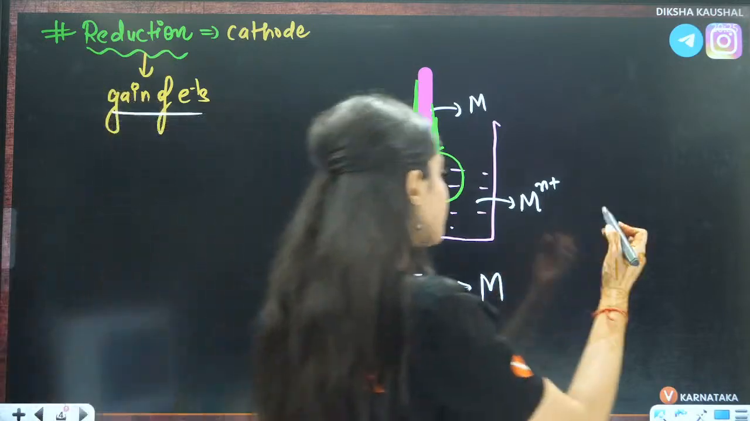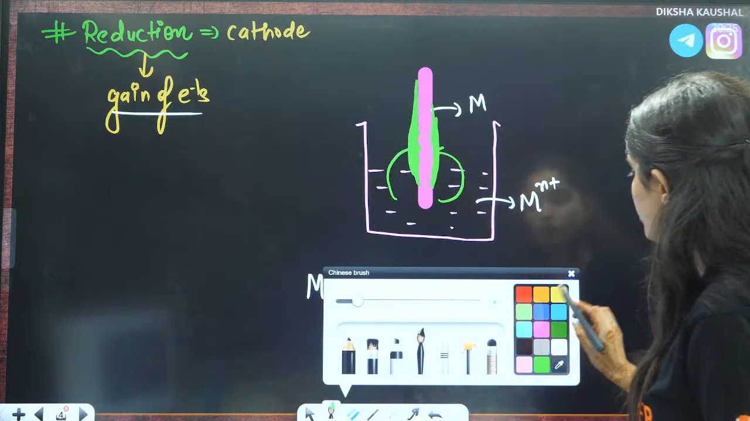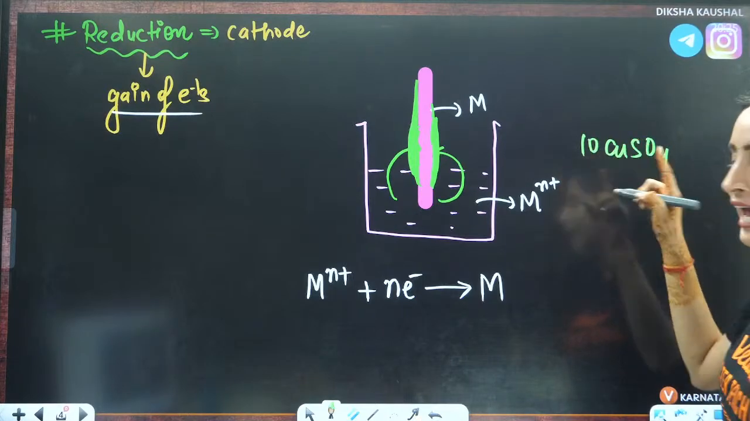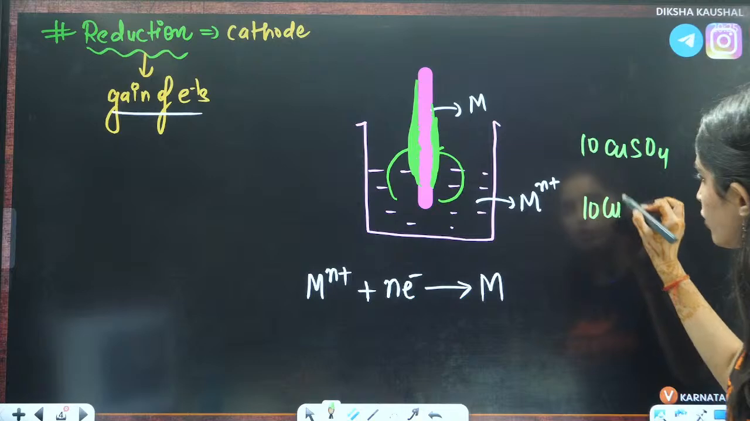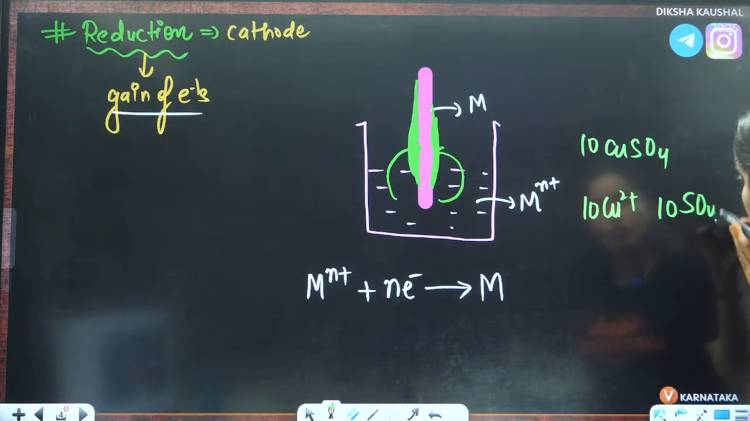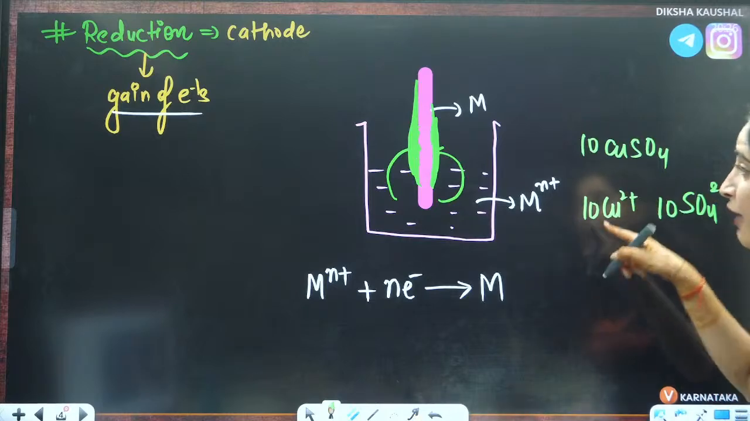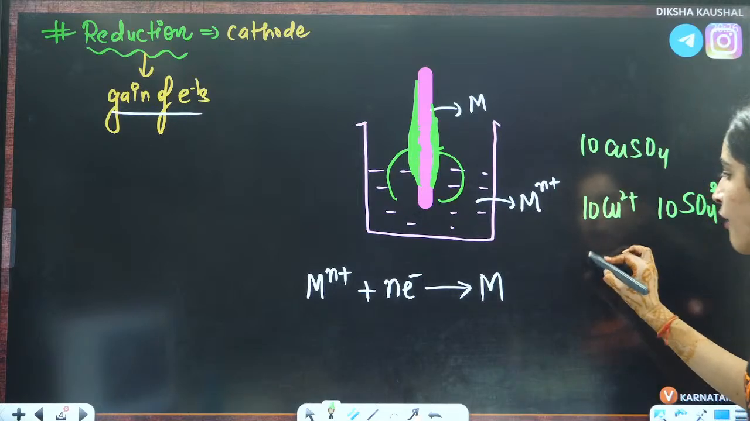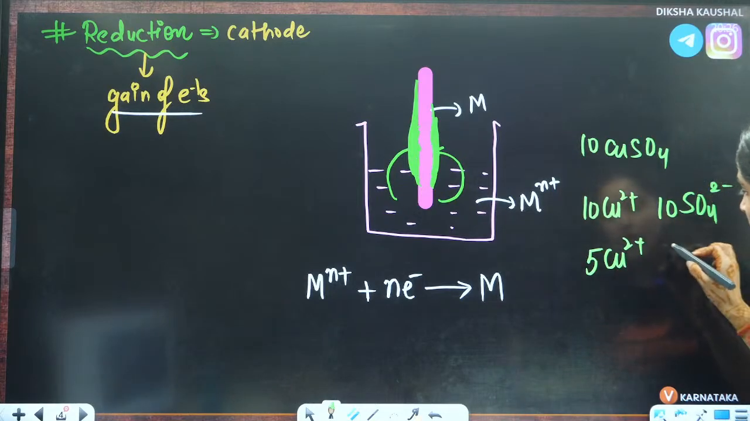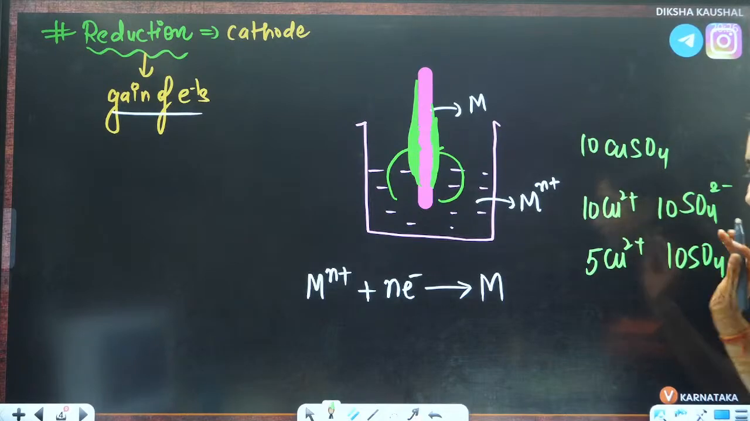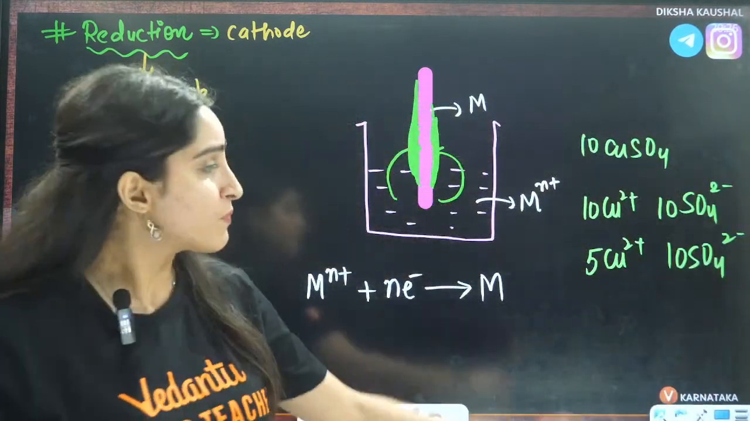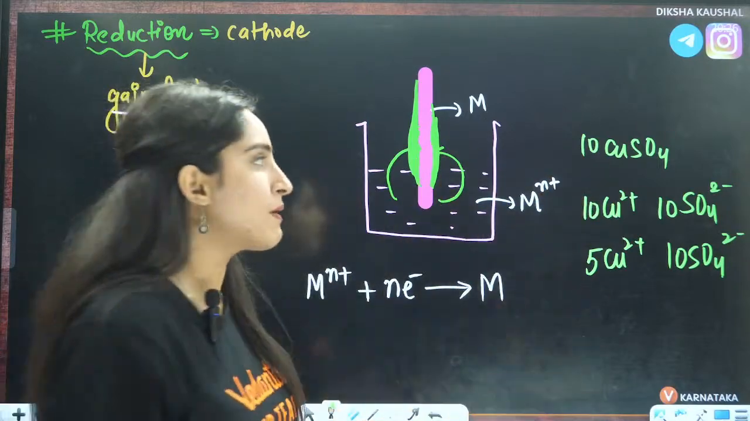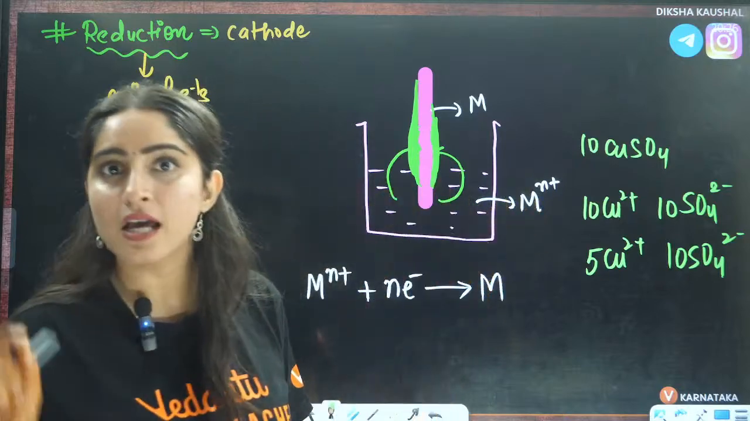So we know that, for example, I am talking about CuSO4. Now earlier if I had 10 CuSO4, that means 10 Cu2+ and 10 SO4 2-, right? That means if 5 of these ions are getting converted into copper, after that I'll have only 5 Cu2+ ions, but the SO4 2- ions will remain as they are, right? So if some of the ions are getting converted to the electrode, to simple metal, the concentration of these ions is going to decrease.